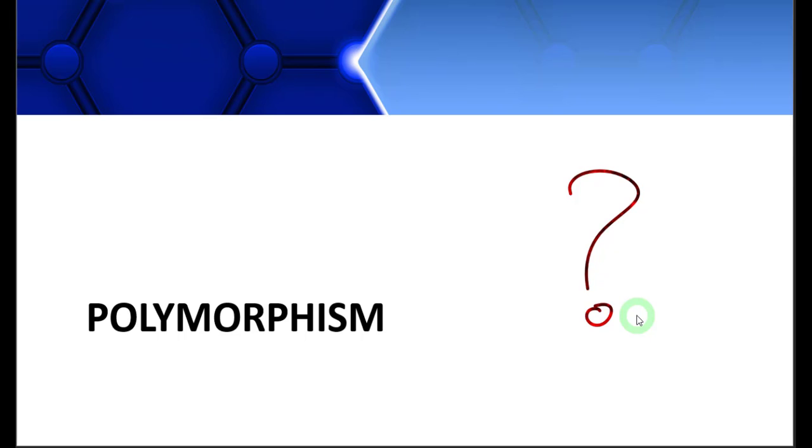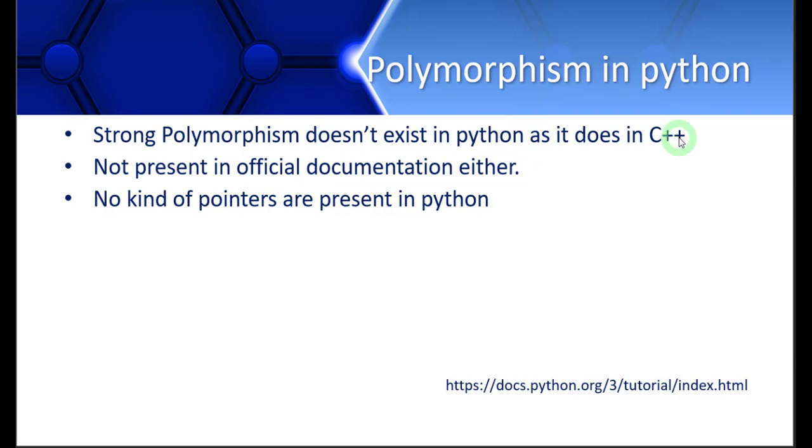So the question is, does polymorphism exist in Python? And the answer is that the strong concept of polymorphism, which was there in C++, doesn't exist in Python. And it is not present in the official documentation either. You can refer to it on this link. And what is the reason behind that? Why doesn't that concept exist?